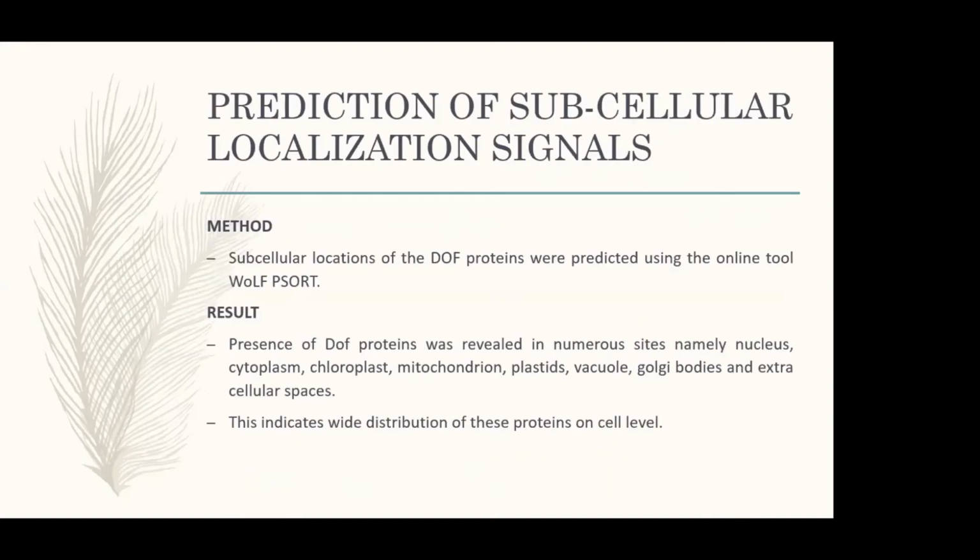Prediction of subnuclear localization signals. Subnuclear localization signals were predicted using the online tool WoLF PSORT. Basically, it shows us the location of DOF proteins in the whole cell. According to the results, the DOF proteins are present in numerous sites, mainly nucleus, cytoplasm, chloroplast, mitochondria, plastid, vacuole, Golgi bodies, and extracellular spaces. This indicates that these proteins are widely distributed at the cell level.